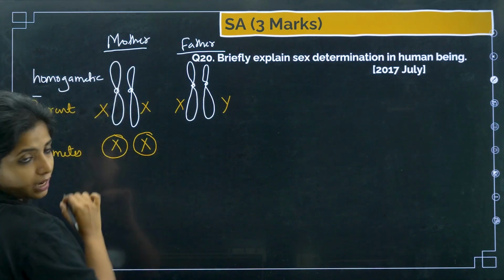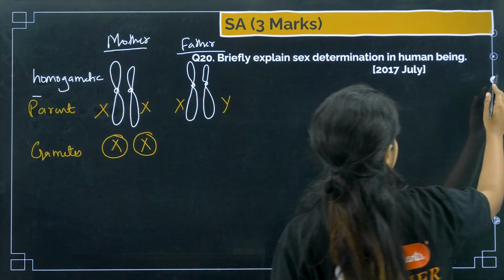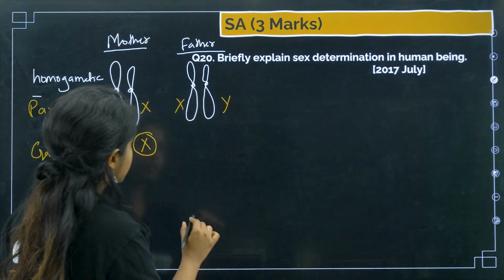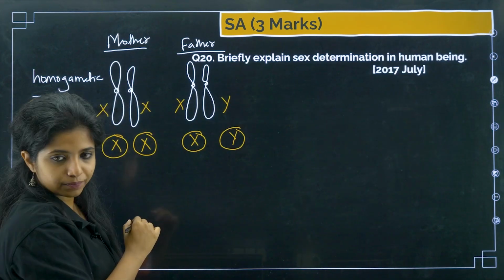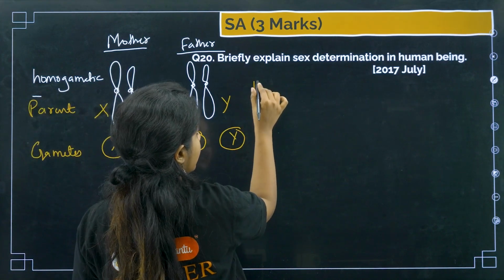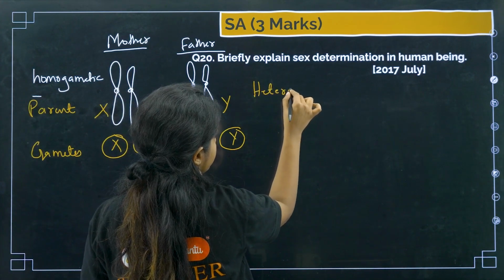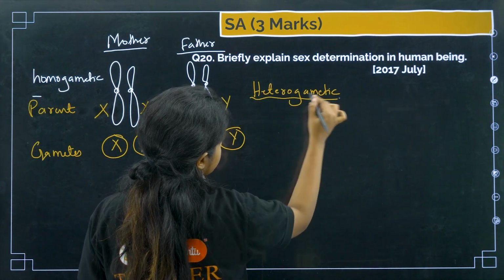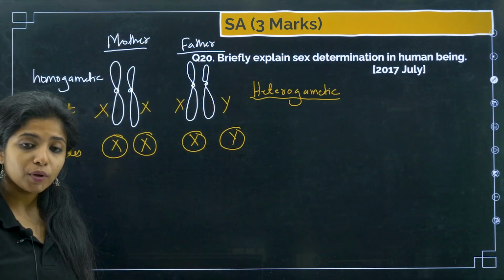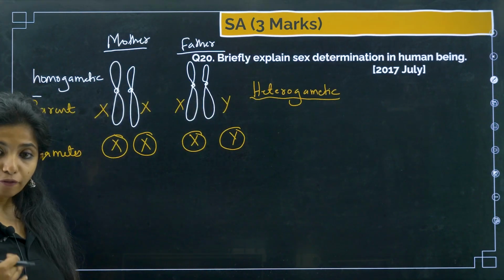Homogametic, because the gametes are the same. But in the case of males, things are quite different. Here they can have either an X chromosome or a Y chromosome. So in this case, it is heterogametic. It is what, children? It is heterogametic. Now the gametes are there, you have to fuse them.